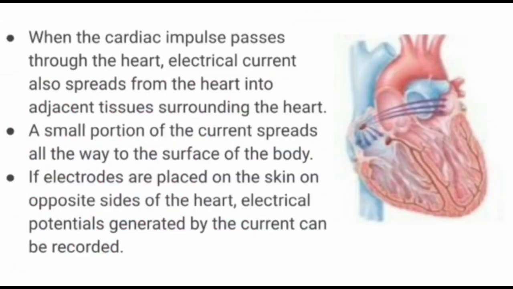When the cardiac impulses pass through the heart, electrical current also spreads from the heart into adjacent tissues surrounding the heart. A small portion of the current spreads all the way to the surface of the body. If electrodes are placed on the skin on opposite sides of the heart, electrical potentials generated by the current can be recorded.